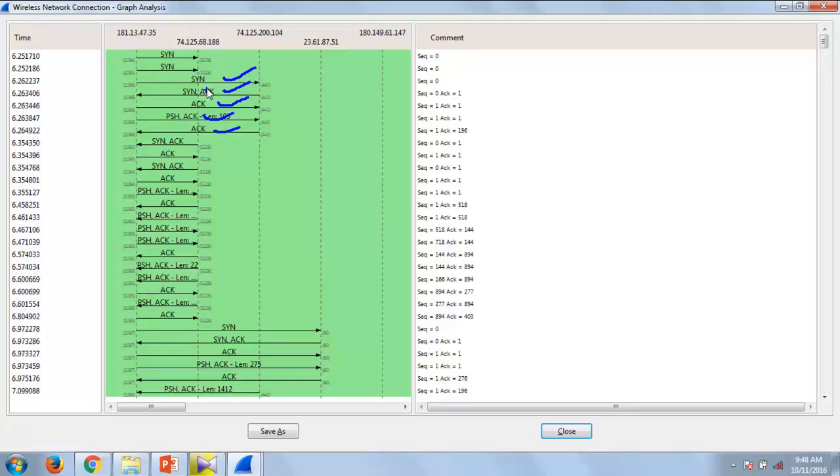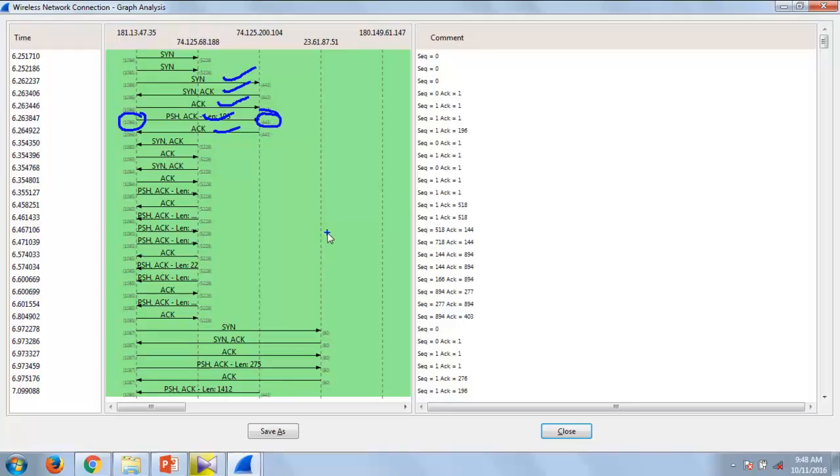So SYN, ACK is actually connection establishment. Then once the connection is established, the push flag is set to 1, with acknowledgement, and then the length is given. There's the source port and destination port. This is the source port, which is 1086. This is the destination port, which is 443.